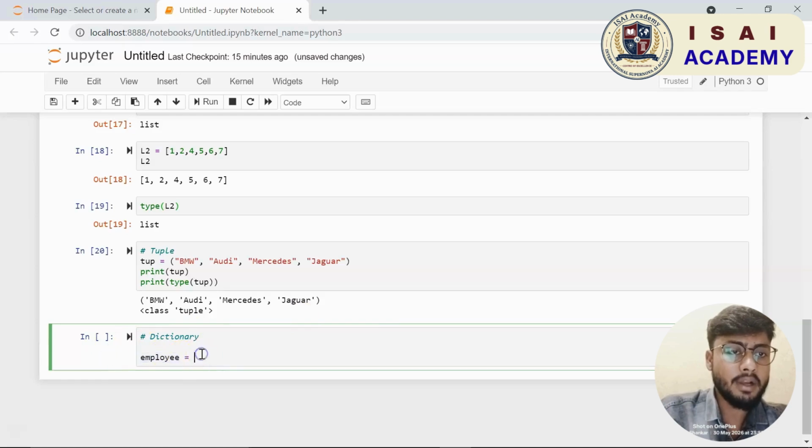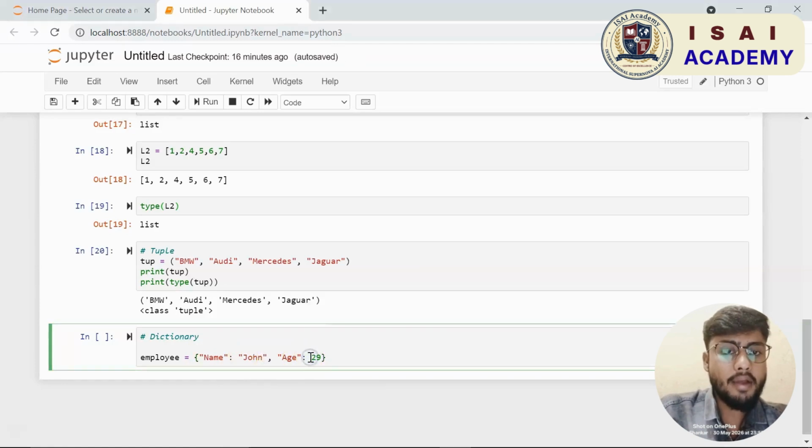Now next we have our third object, which is called a dictionary. I am giving comments here for readability. Now a dictionary consists of key value pairs and is again a mutable object, just like a list, which means you can change the values of a dictionary once they are assigned, and dictionaries are written within curly braces.